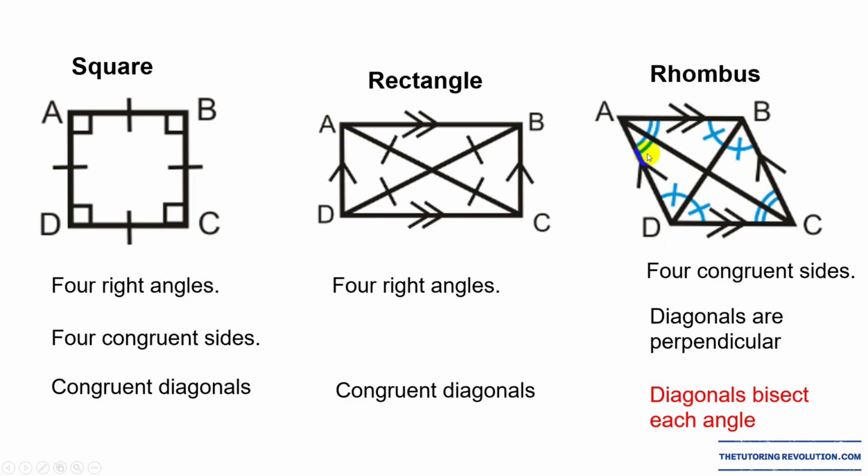And because opposite angles are congruent in all parallelograms, this angle and these angles are also going to be the same to each other and to these ones here. Same with this one, right? This angle and this angle are going to be the same, and this angle and this angle are also going to be the same. So all these 4 angles are the same, and all these 4 angles are the same. Okay? So that's a property of the rhombus.